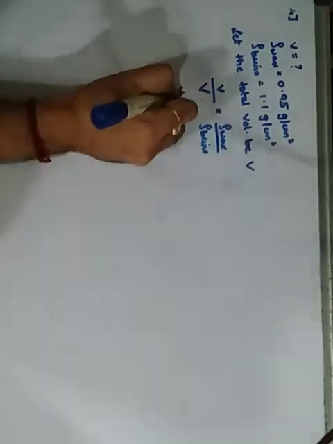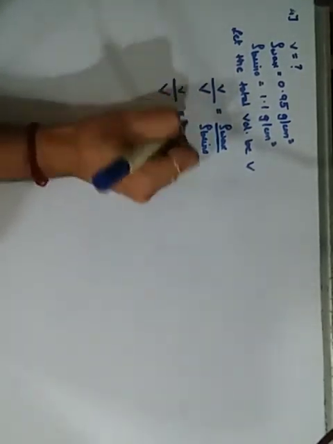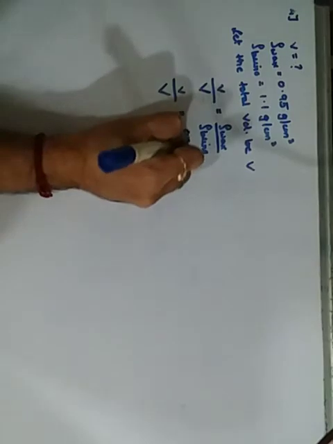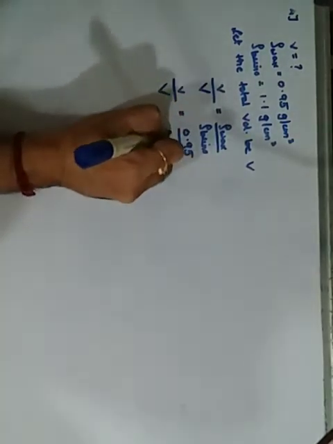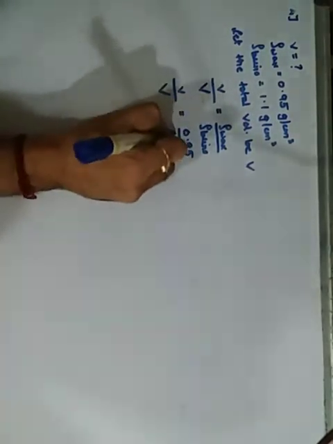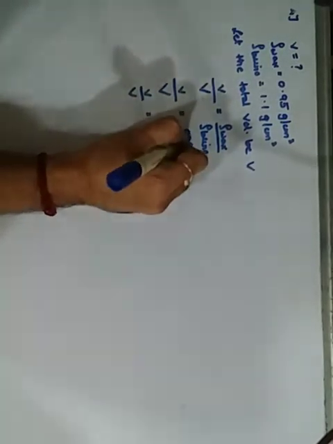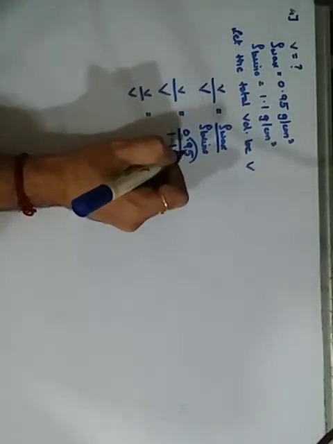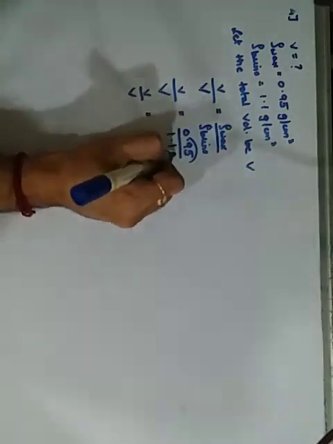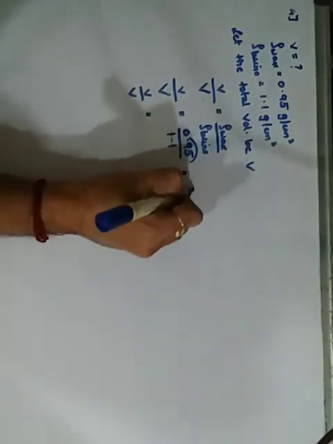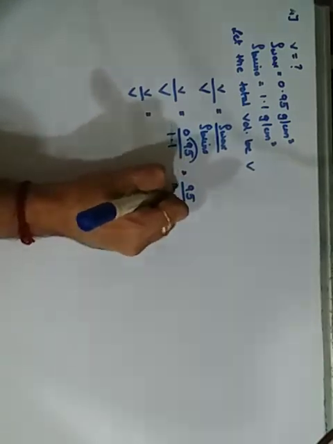So v upon capital V is equal to 0.95 upon 1.1. When I shift the decimal, it becomes 95/110.